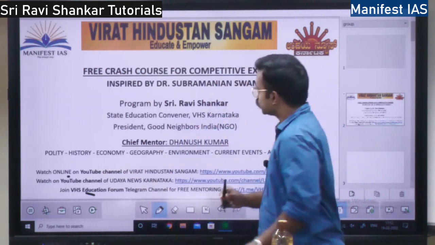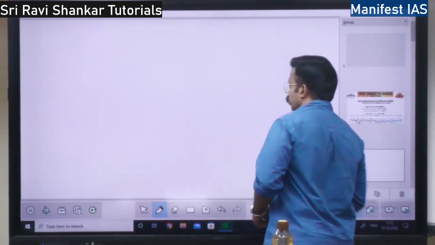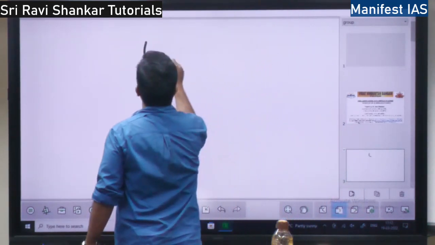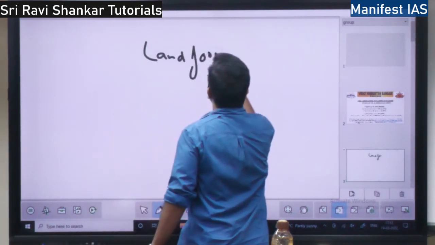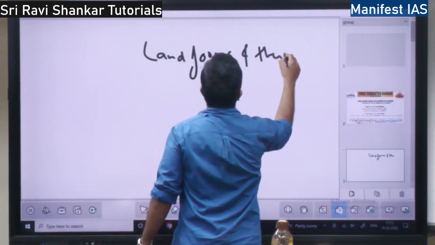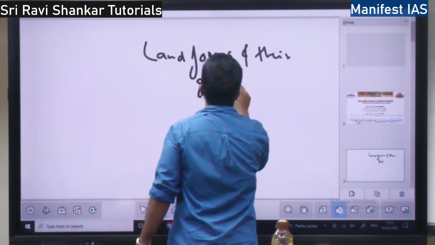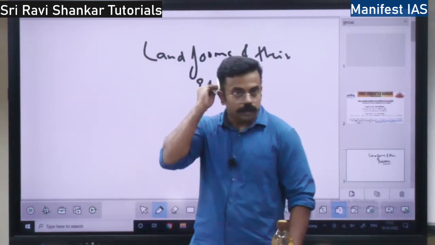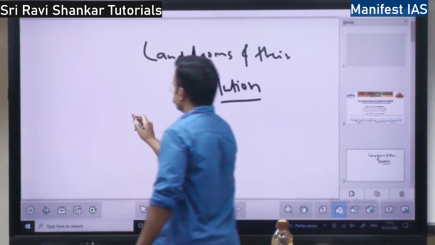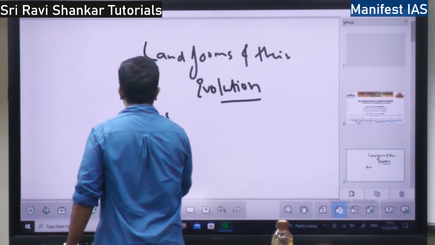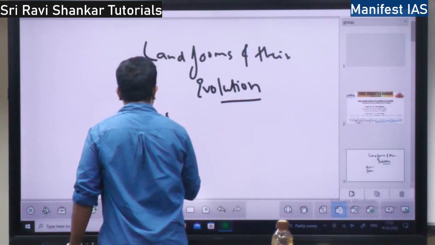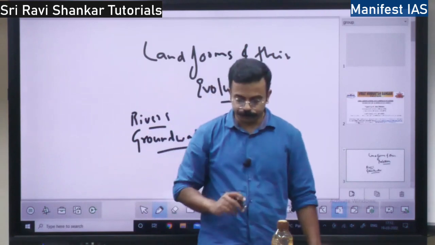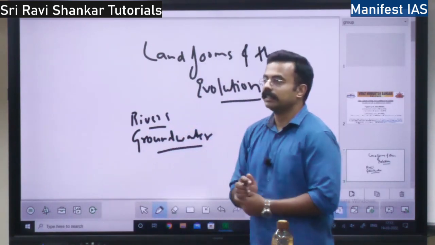So we were discussing landforms and their evolution. What are the different landforms on the earth? How have they evolved over time? This was the concept we were discussing. We are done with rivers, and then we are done with groundwater. These two things we have finished, right? So what are we supposed to do now? We are supposed to do glaciers, right?